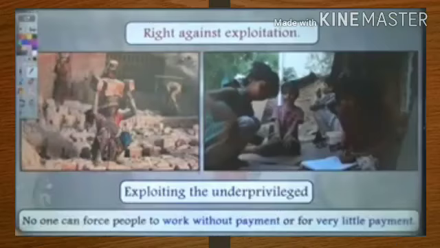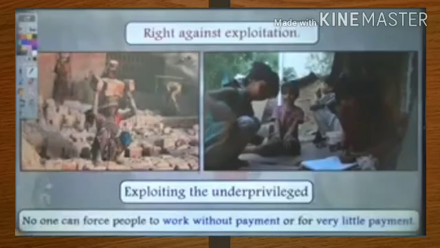Apart from that, this right also ensures that the underprivileged are not exploited. Underprivileged are those people who are uneducated and very poor. Just because they are poor and uneducated, people cannot force them to work without payment or for very little payment.